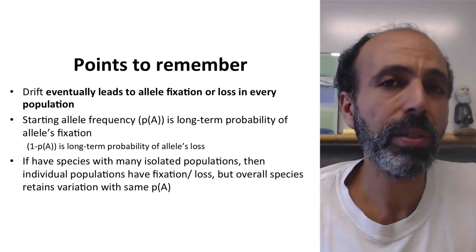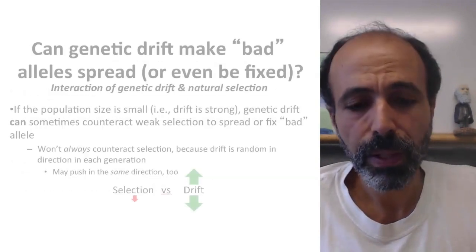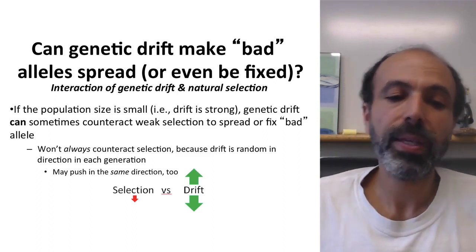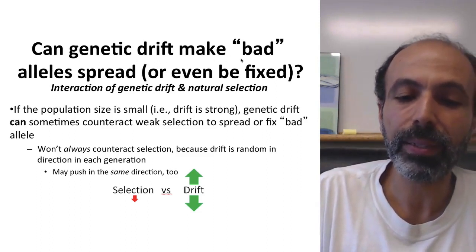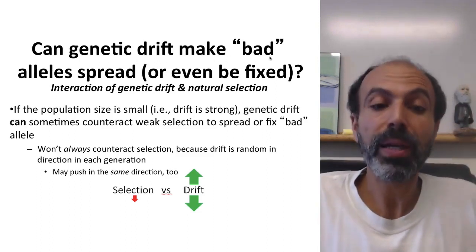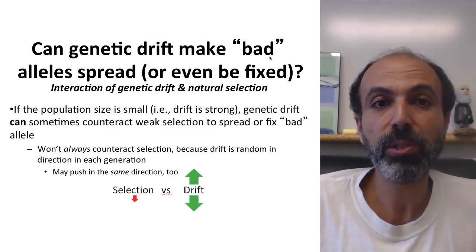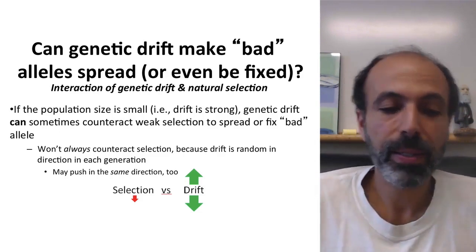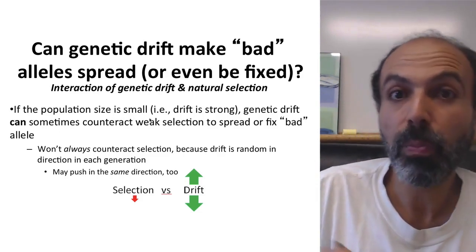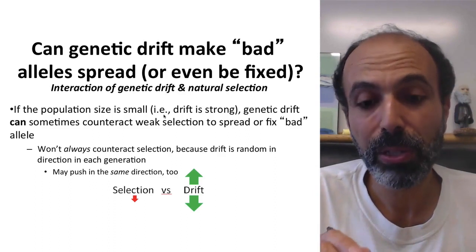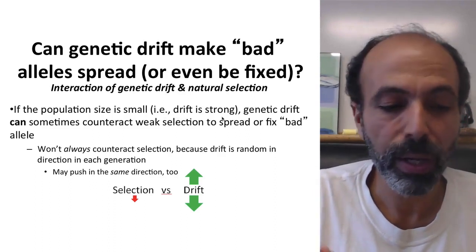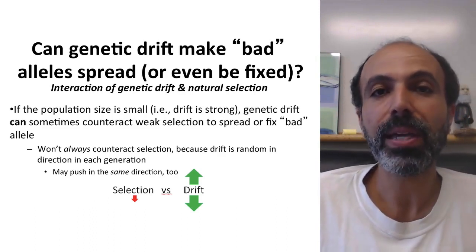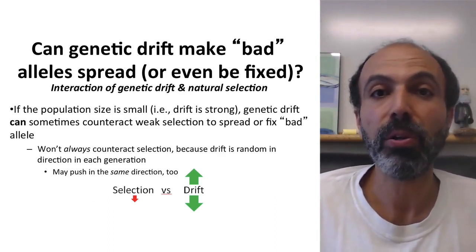Now I want to go into something a little bit related here. What happens when we look at the interaction between natural selection and genetic drift? And specifically, can genetic drift make alleles that are bad spread or even become fixed? Okay, so this is the interaction between drift and selection. Well, this is going to depend on the population size. If the population size is very small, those are the times when drift is strong, then genetic drift can sometimes counteract weak selection to make bad alleles spread and potentially even go to 100%.